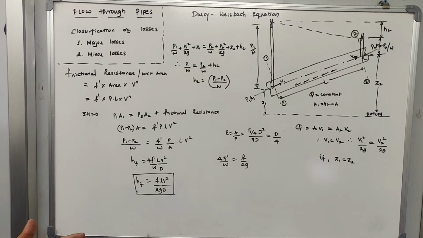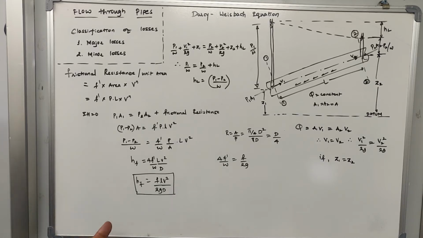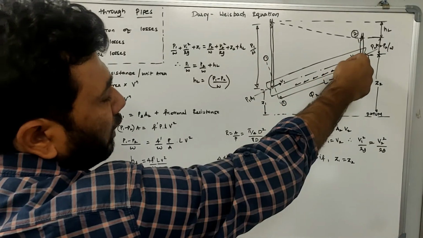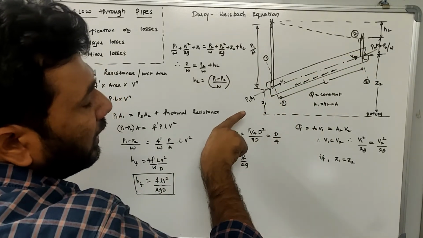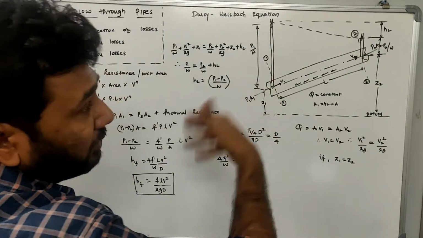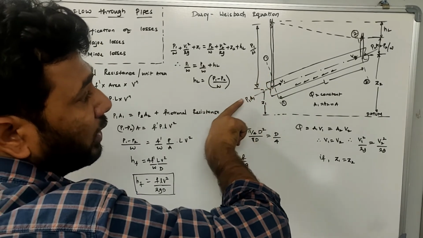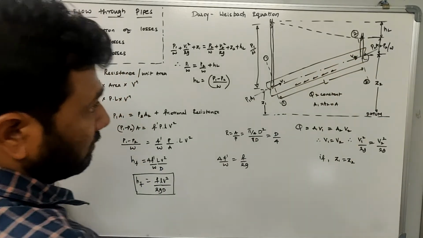When we discuss channels, which is in the next semester, the water always flows in the direction of gravity. But in a pipe the water can flow against gravity also. For example, the gravitational force is always in the downward direction, so the water can naturally flow downward, but in a pipe we can apply pressure, and because of the application of pressure, the water can flow against gravity also.